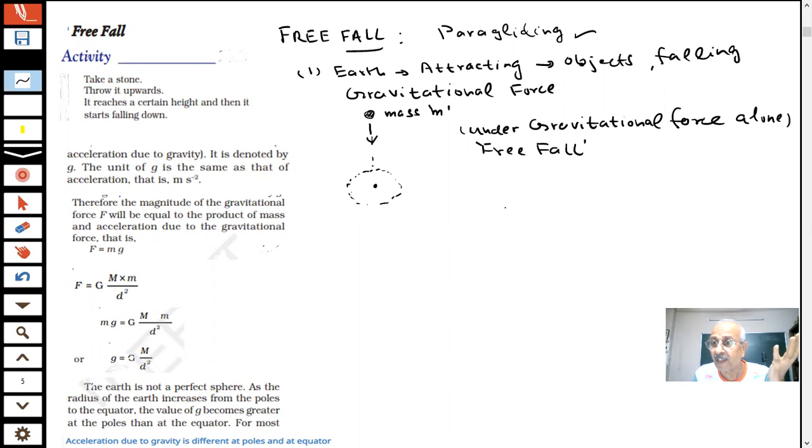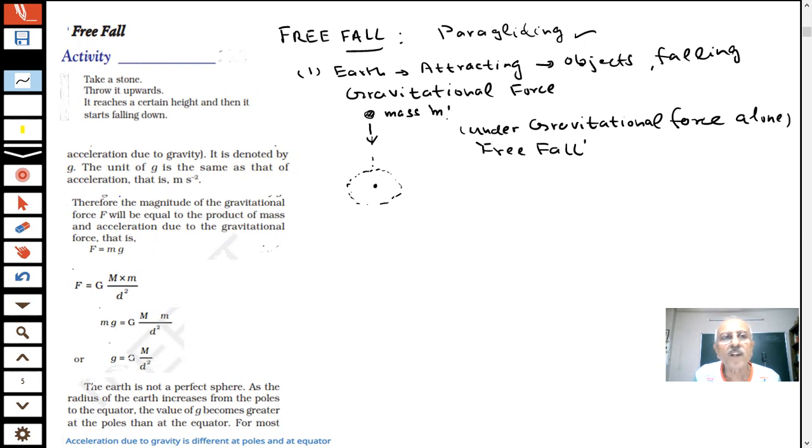You see, air is also present in the atmosphere. Air is present or not? Tell me. There is air in the atmosphere, and when something is falling, air can cause resistance. So we are saying that if the only force acting on an object falling towards the earth is gravitational force, we will call it a free fall of the body.